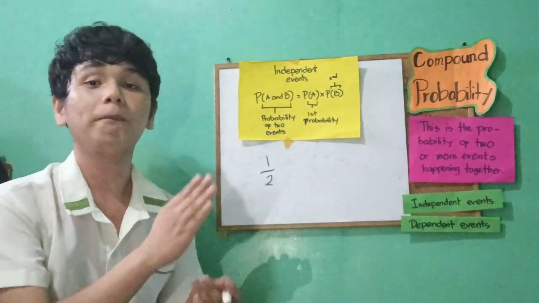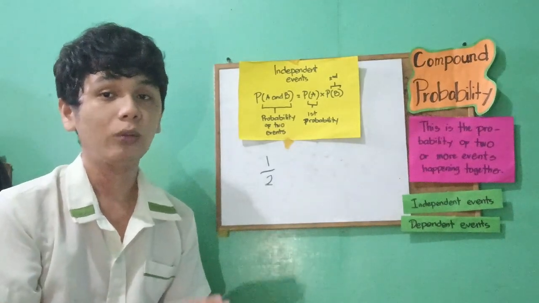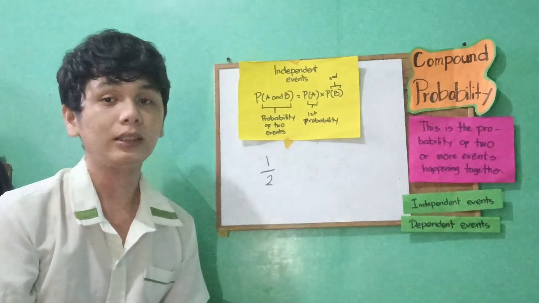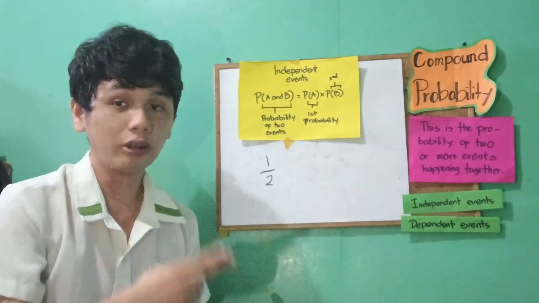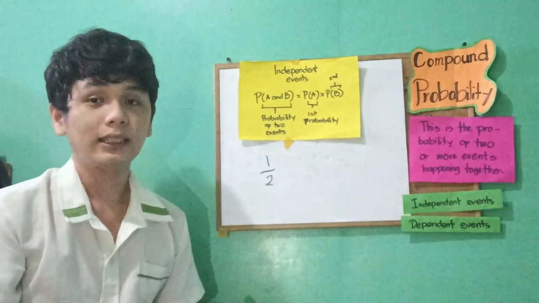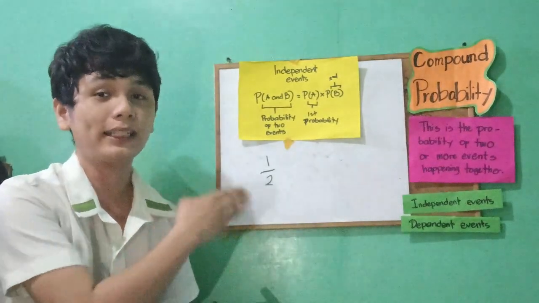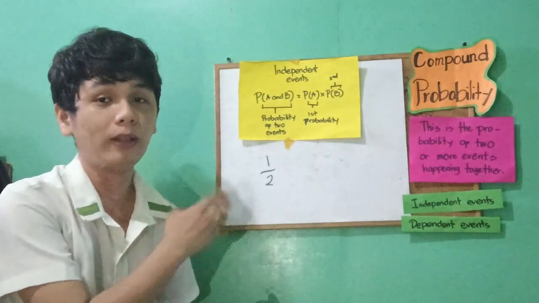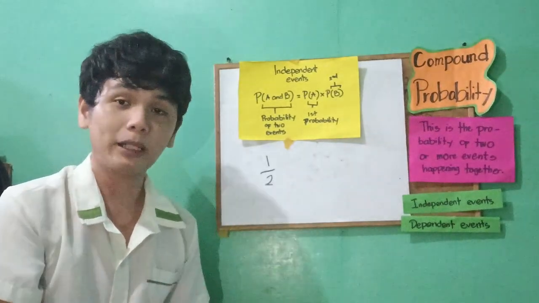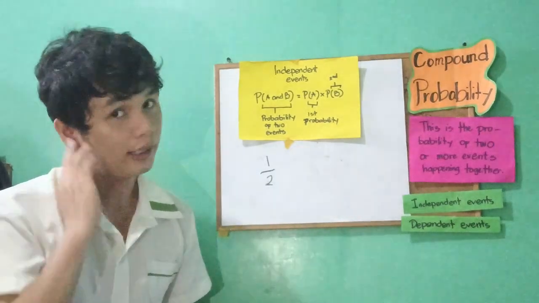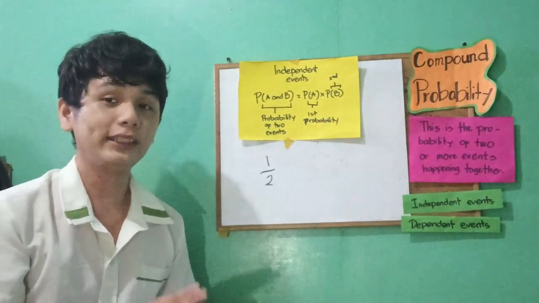Since we know the first probability, we need to get the second probability. The problem states flipping two coins and getting all heads, so we need the same coin again, which means we multiply it by itself. So 1/2 times 1/2, because the problem says there are only two coins.